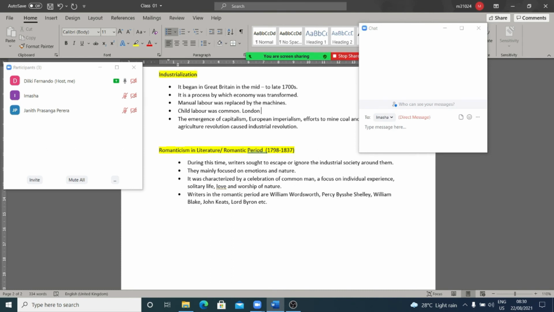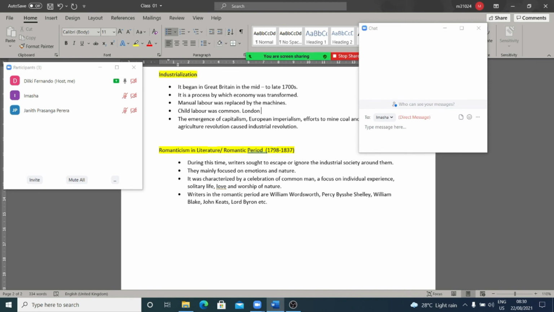Next, it was characterized by the celebration of the common man. So during the Romantic period, individualism was always highlighted, right? The common man's feelings were celebrated because they were ignored by the industrialized society. Understand? And also a focus on individual experience. The writers were more into individualism. That is a major theme during this time. And also solitary life. They wrote many literary works about loneliness, solitary life, right?